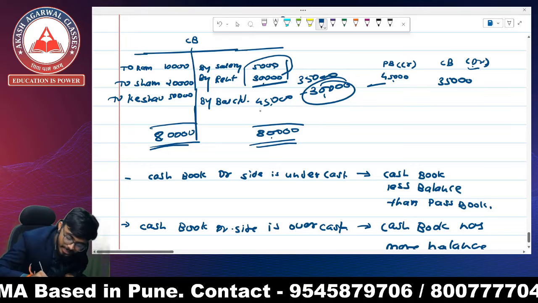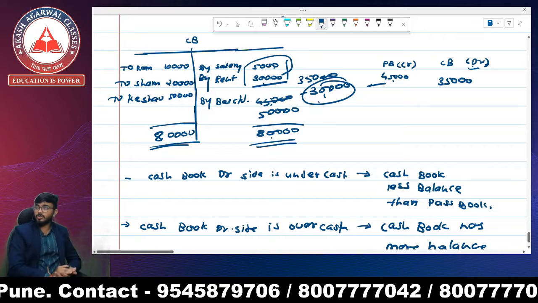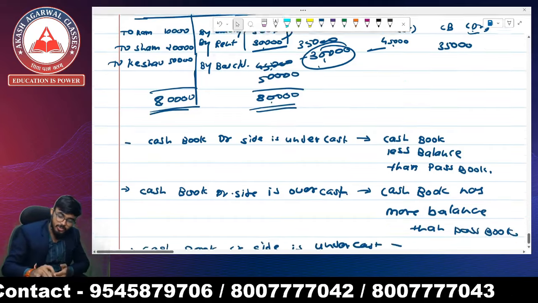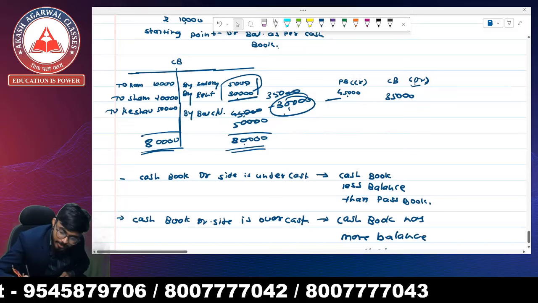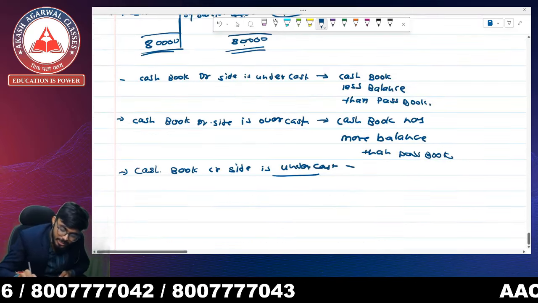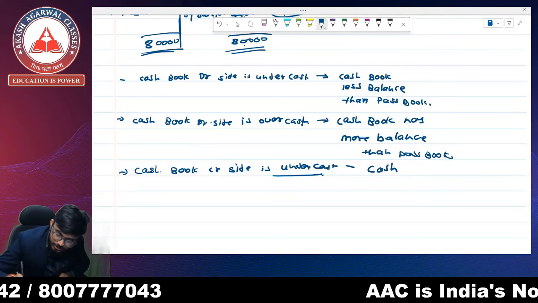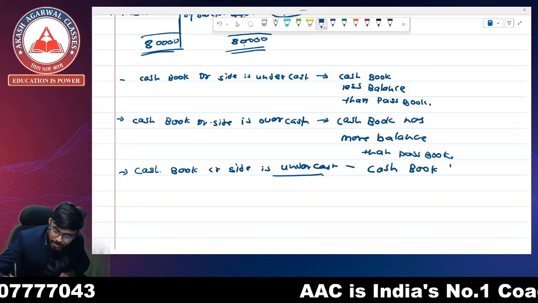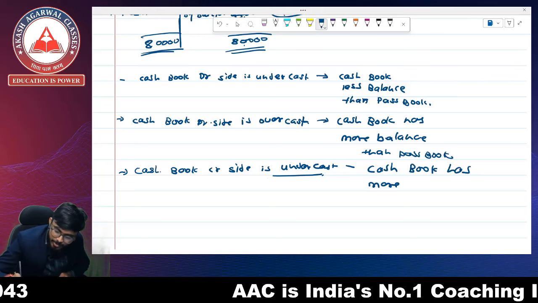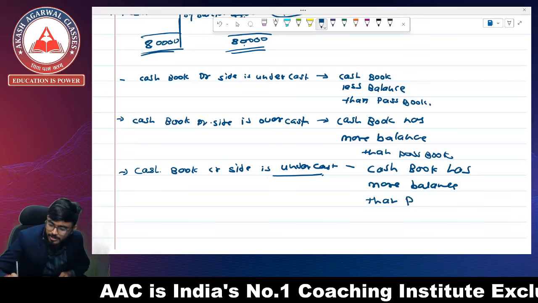So my balance carried down is going to be 50,000, right? So when the cash book credit side is undercast, it means the cash book has more balance than the passbook.